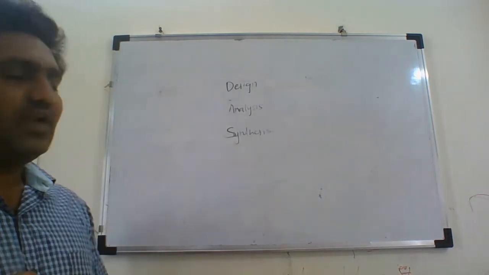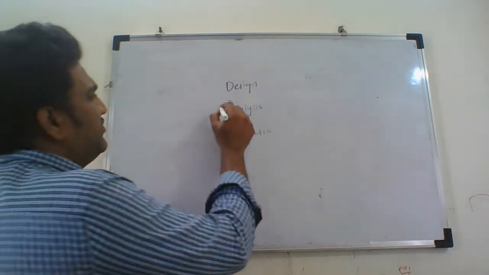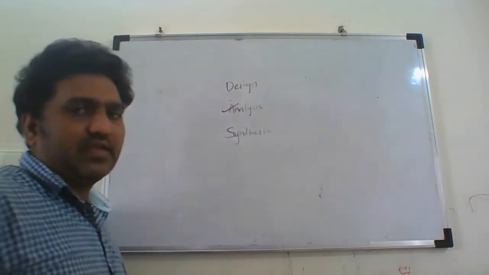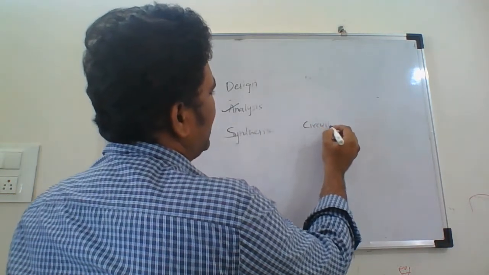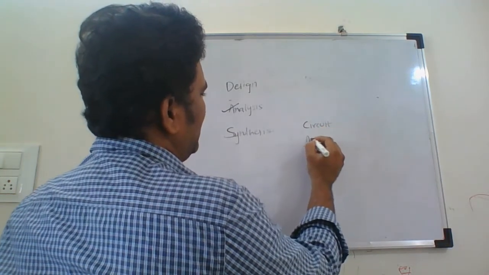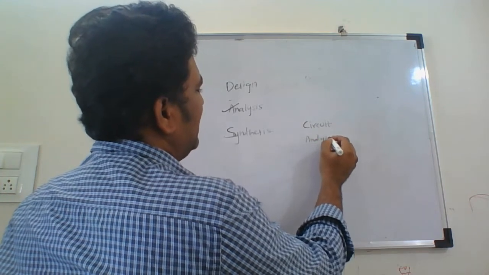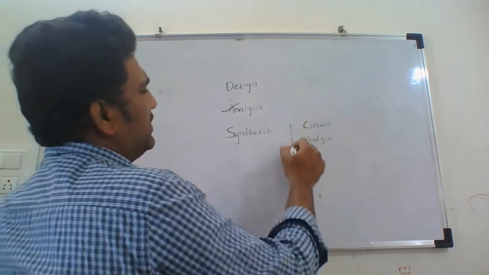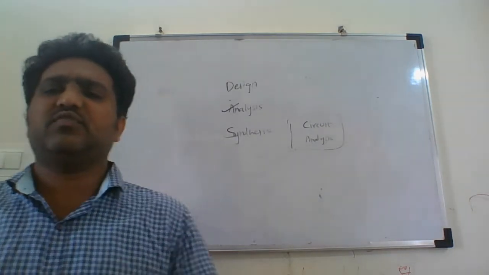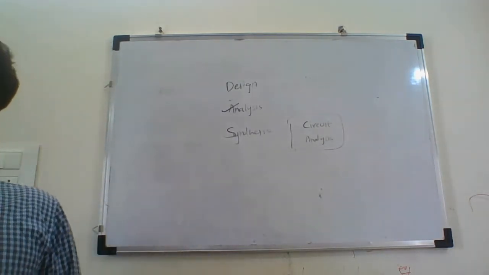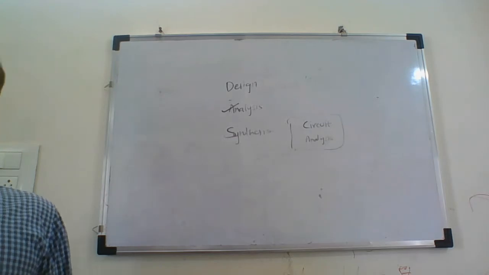Okay. So generally, if you look at the first term, that is the analysis. When I say circuit analysis or network analysis, here we are talking about determination of the characteristics of the circuit or the network if the network structure and the component values are given.